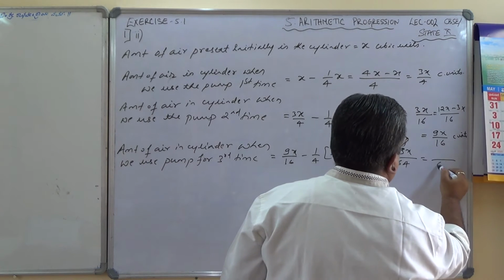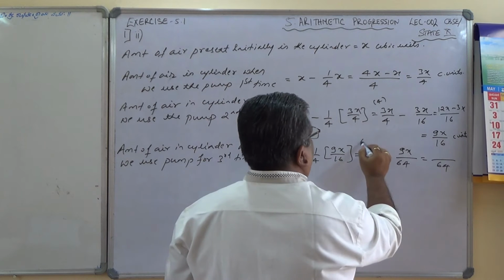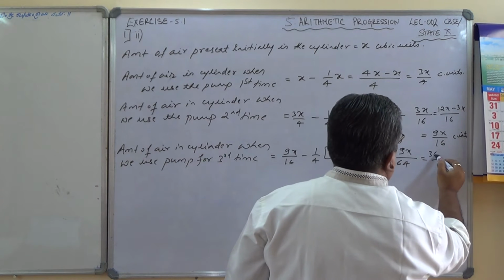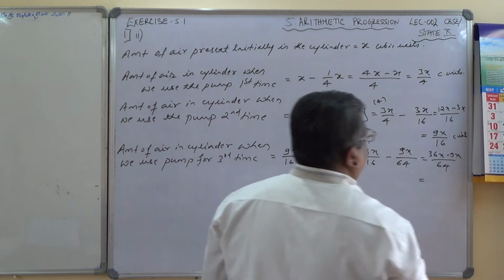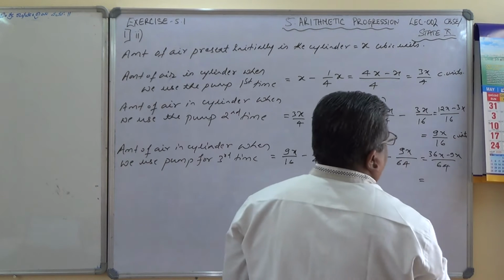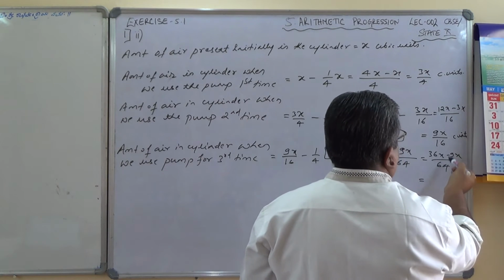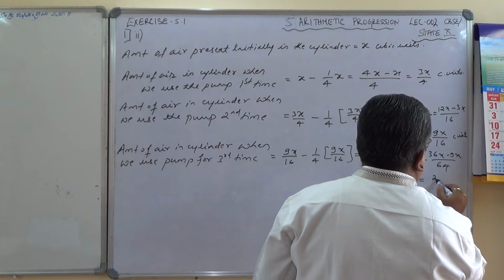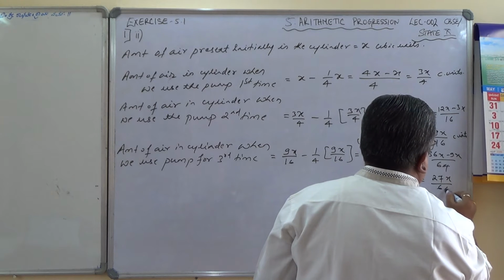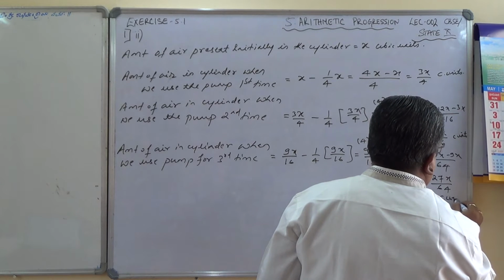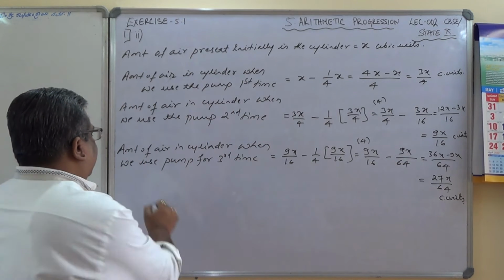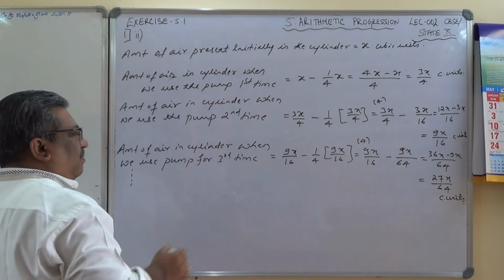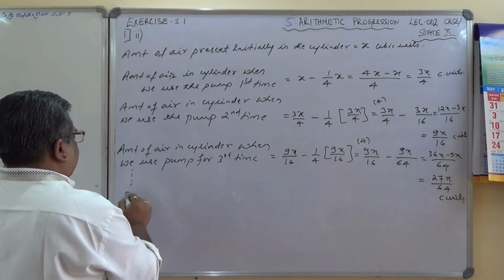LCM is 64, so this will be 36x minus 9x, which is 27x by 64 cubic units. So now this will continue.